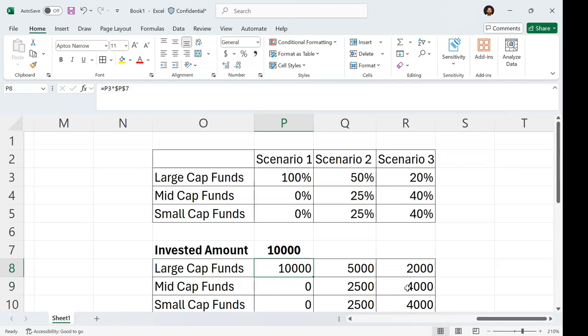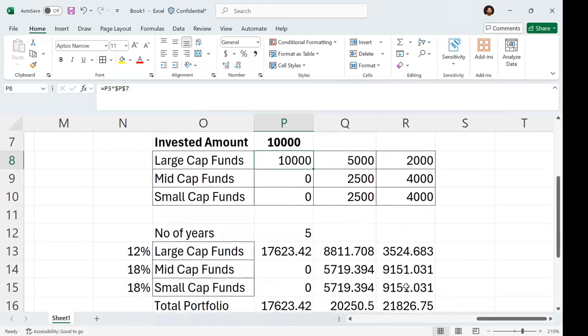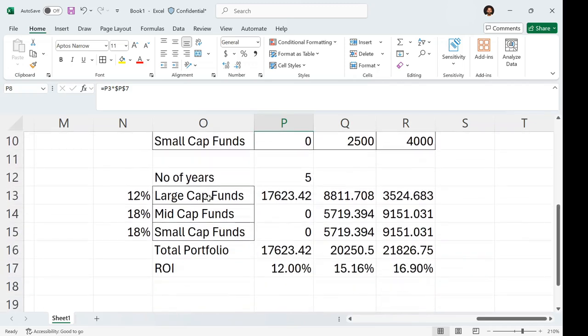So now, what do you think? What is the average growth per annum these different kinds of funds are giving? Let's see that also. Large cap funds give an average growth rate of 12% per annum. Mid cap and small cap funds give an average growth rate of 18%. So now you can understand why I said people who want to grow their wealth invest in scenario 3. The people who actually know about the growth rates will invest in scenario 3, investing less in large cap and more in mid cap and small cap.